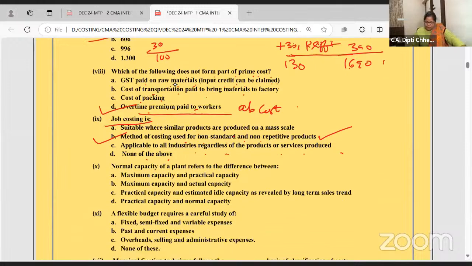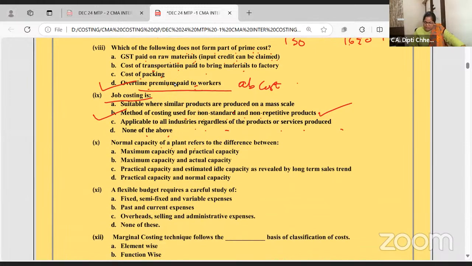Normal capacity of a plant, this we have done in the overhead chapter. Maximum minus practical is not normal. Normal capacity refers to practical capacity and the estimated ideal capacity. Practical capacity means how much you can produce, say 1000 units, and ideal capacity may be 100 according to trend. So this is how you get your normal capacity.